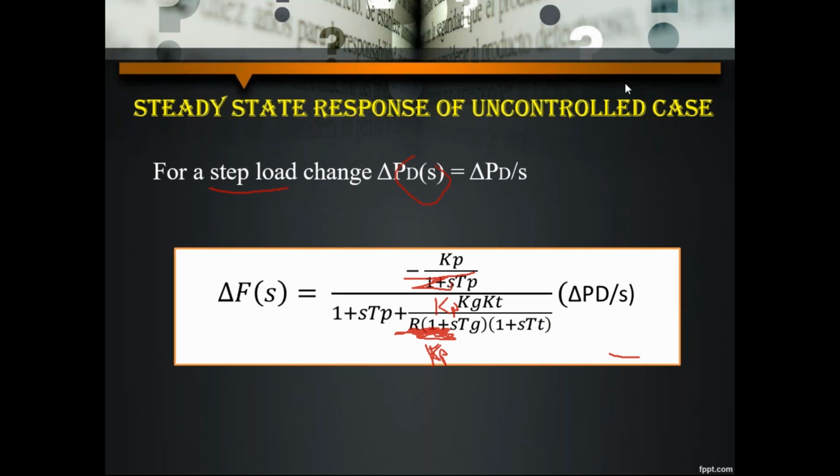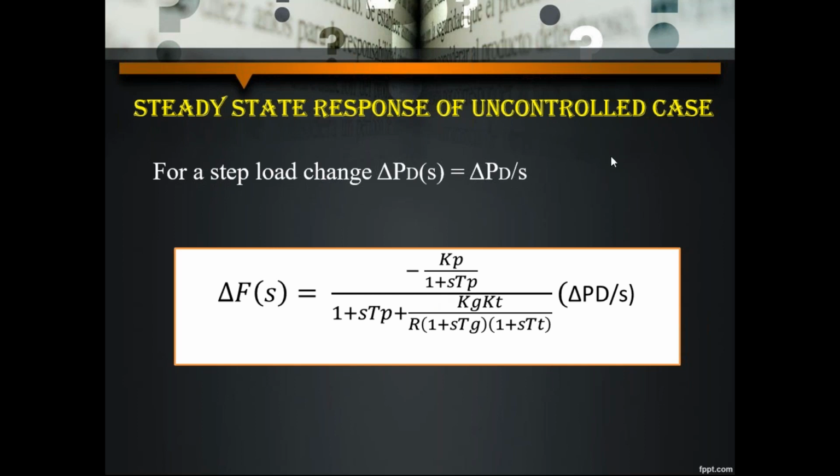Students, what is the formula for final value theorem? Sir, f of infinity equal to limit s tends to 0 s into f of s, sir. Right, super. So limit s tends to 0 into s into delta f of s.